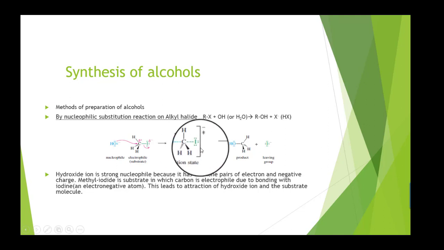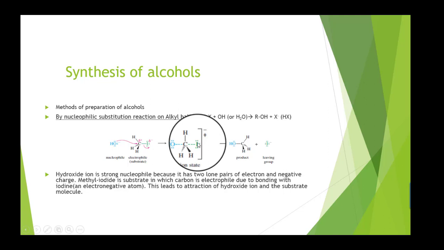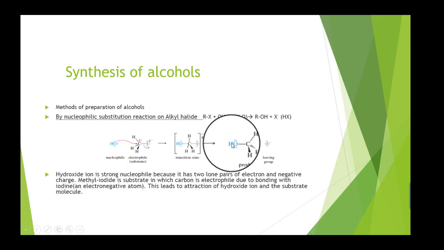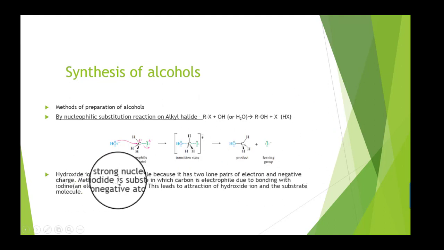In the next step, you can see a transition state. In the transition state, new bonds are being formed and old bonds are being broken. In the next step, the leaving group has left the substrate molecule and the nucleophile has attached to the electrophilic carbon atom. Now, from the alkyl halide, alcohol has been obtained.